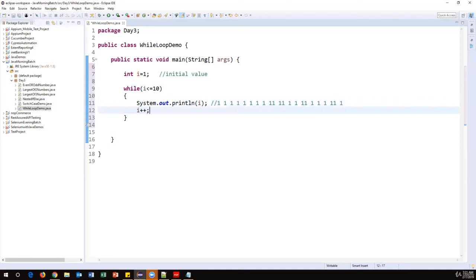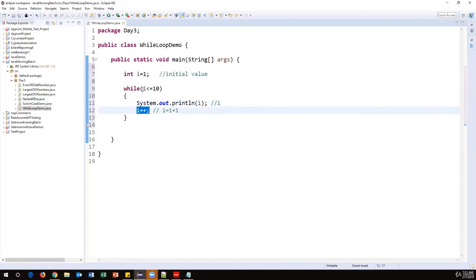Yesterday we discussed increment and decrement operators. What will I plus plus do? It is exactly equal to I equal to I plus 1. So I'm just incrementing the I value by 1, and now I value becomes 2. First time it printed 1, and then I plus plus, I value becomes 2. So it will go up again.